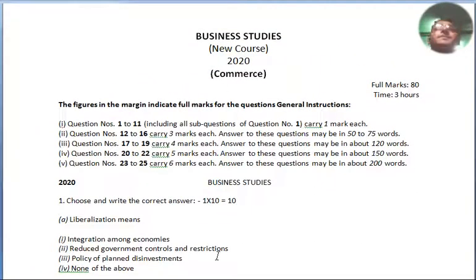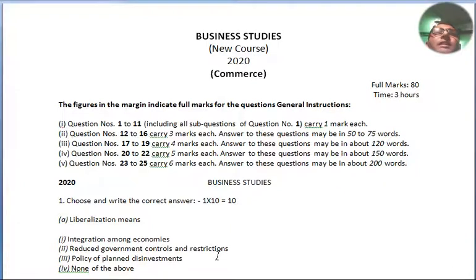This is the paper. Business Studies, new course 2020 for Commerce. Designed by Embos for the Embos final examination board paper. Full marks is 80. Time allotted by Embos is 3 hours. The figures in the margin indicate full marks for the question. General instructions.